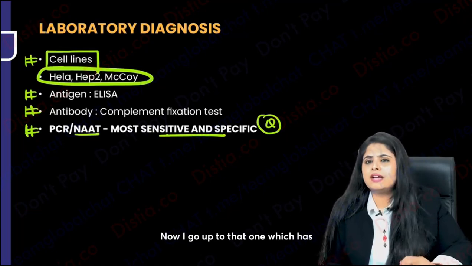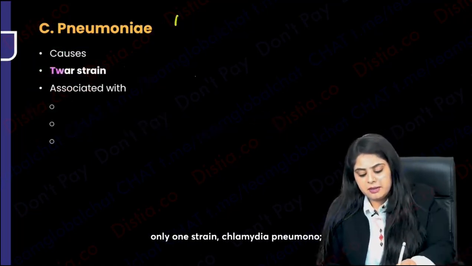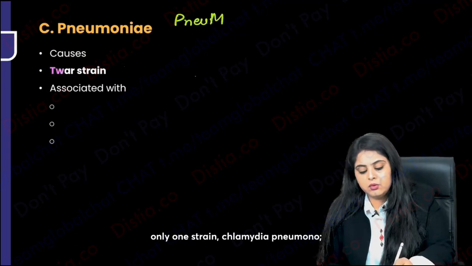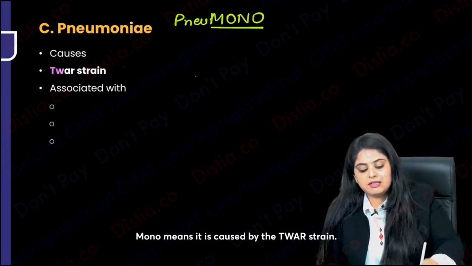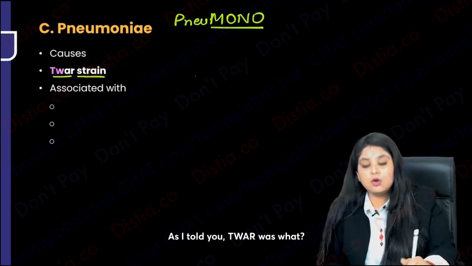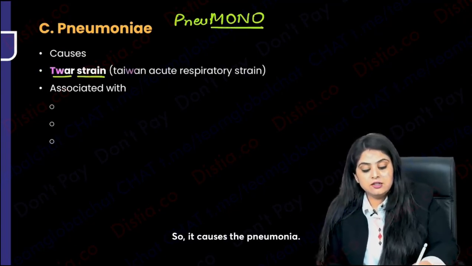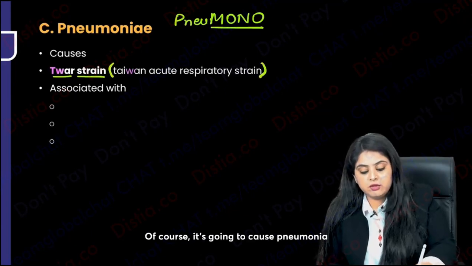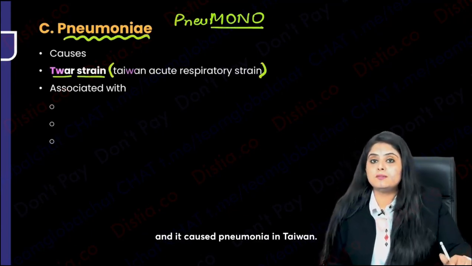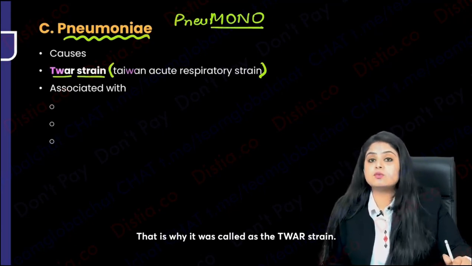Now I go up to that one which has only one strain. Chlamydia pneumoniae. Pneumoniae means it is caused by the TWAR strain. As I told you, TWAR was what? It was found in Taiwan. So it causes pneumonia. So of course it's going to cause pneumonia, and it caused pneumonia in Taiwan. That is why it was called the TWAR strain.